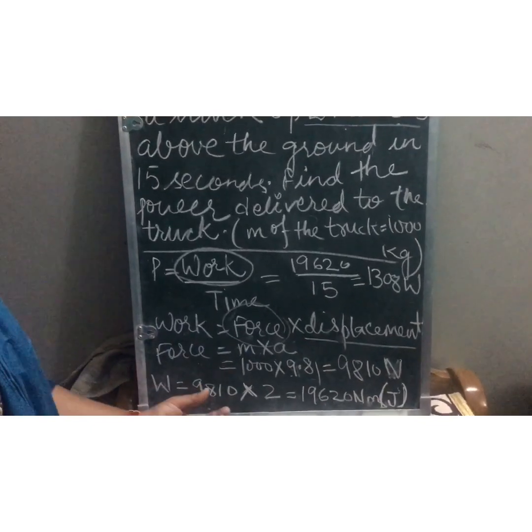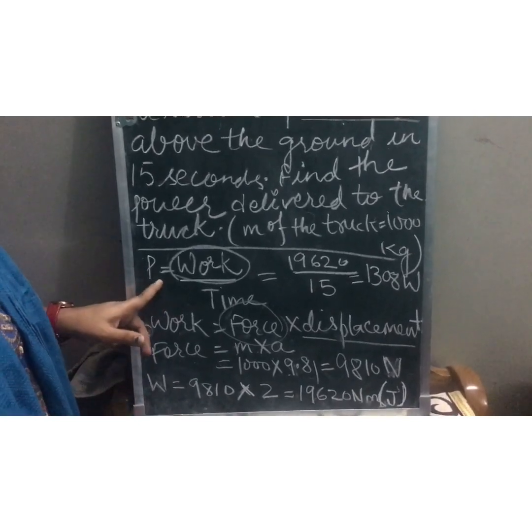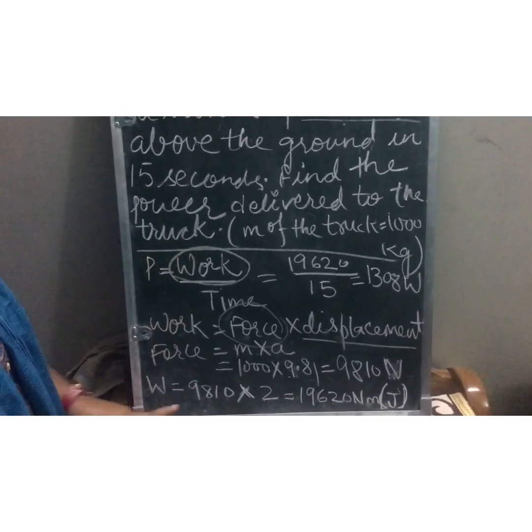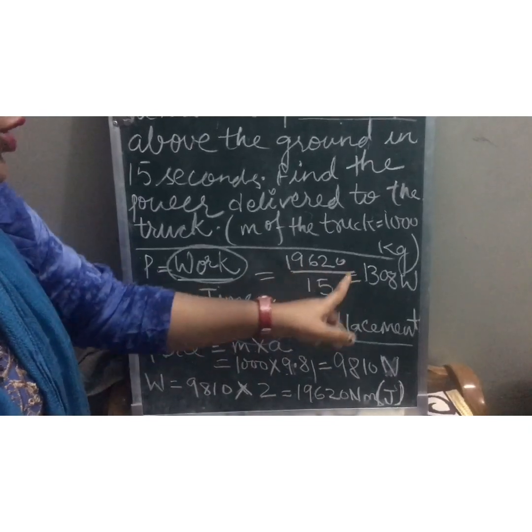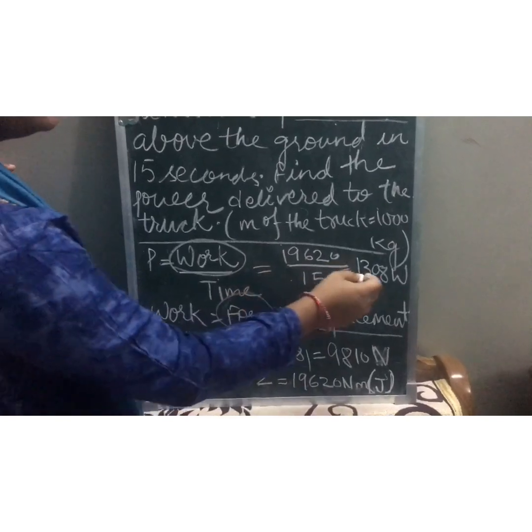Now we got the work done. Now we'll substitute the value of work done in this formula. Power equals work by time. So work is 19620 divided by the time taken, 15 seconds. When we divide these two, what will we get?